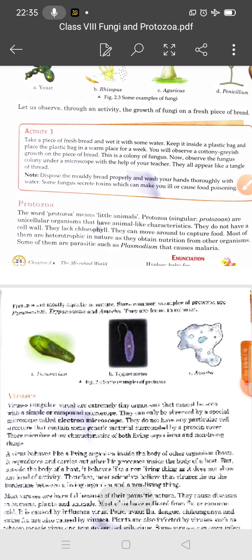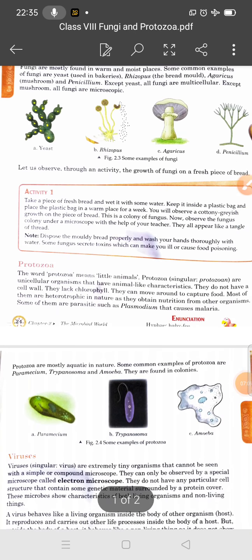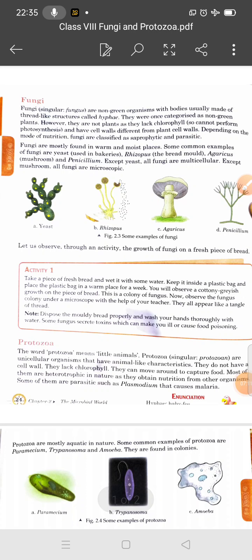So these are some protozoans, and protozoans means little animals. Okay, I hope you understand. We have discussed fungi and protozoa today. Fungi can be unicellular or multicellular, but protozoans are unicellular organisms. They have animal-like characteristics because they lack chlorophyll and they can move around to capture food.